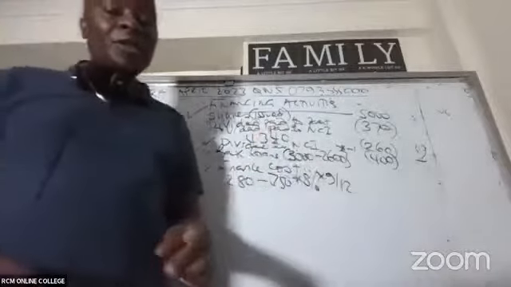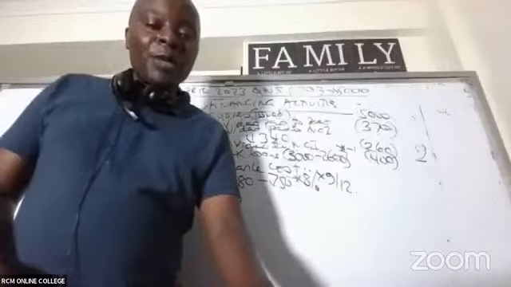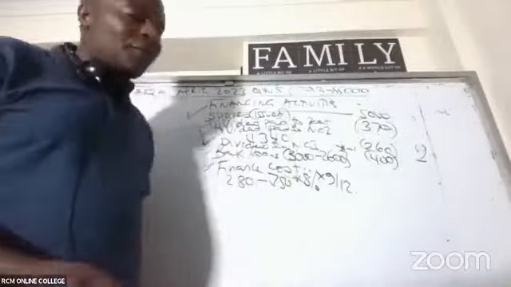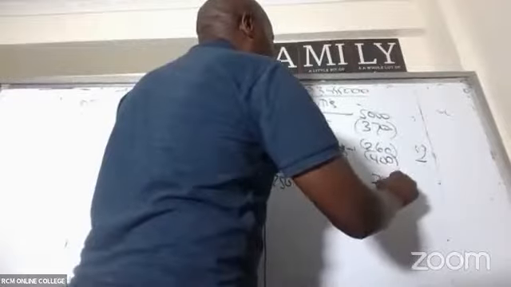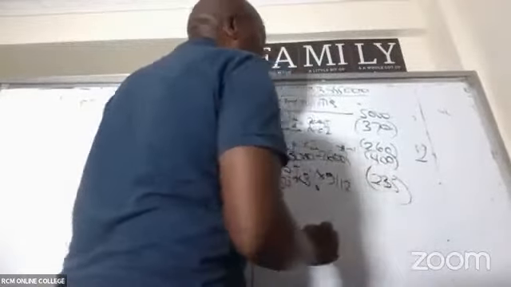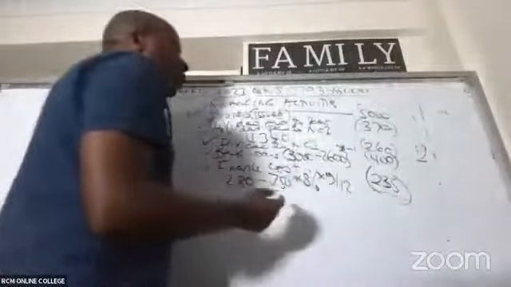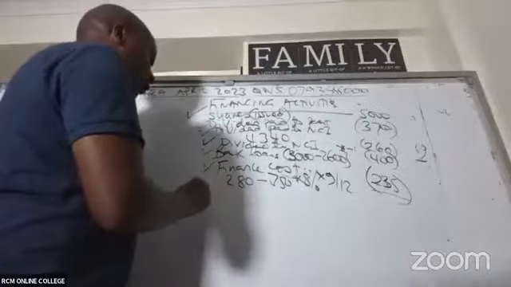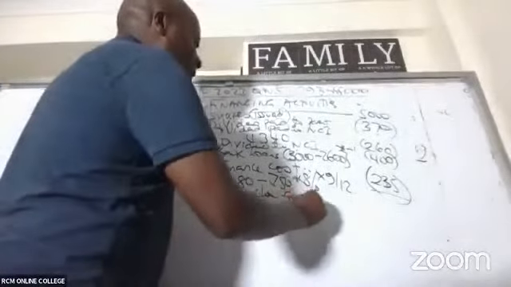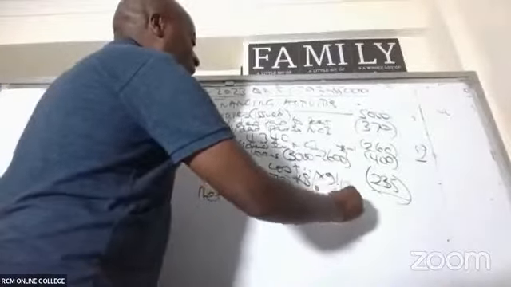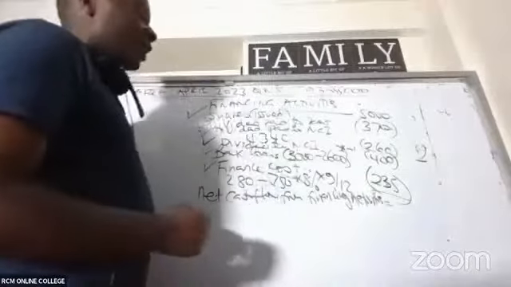What figure are we getting, ladies and gentlemen? Somebody is giving me a figure of 235. And of course, it is interest. You'll assume, because you don't have the opening and closing balances, that the entire amount was paid. So in this case they give me the net cash flow from financing activities.